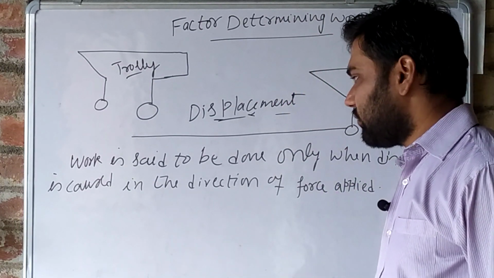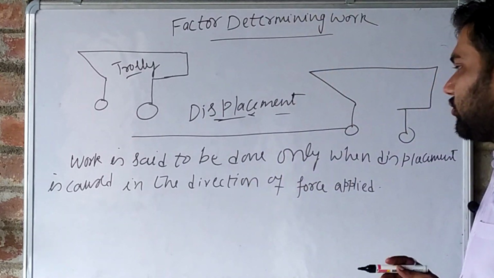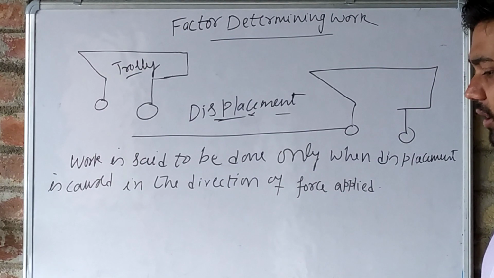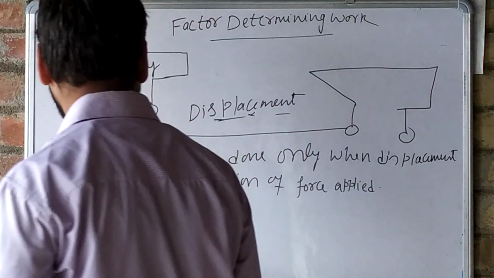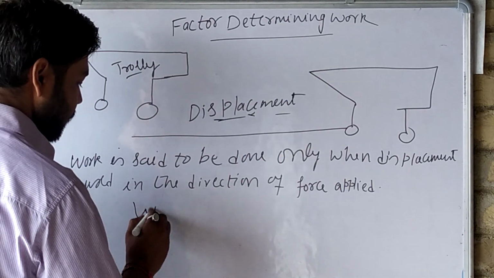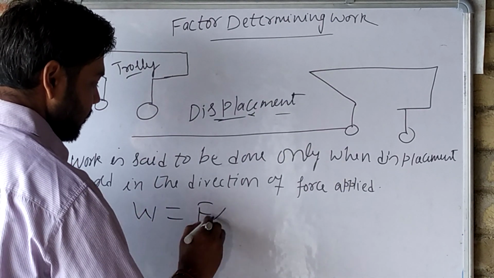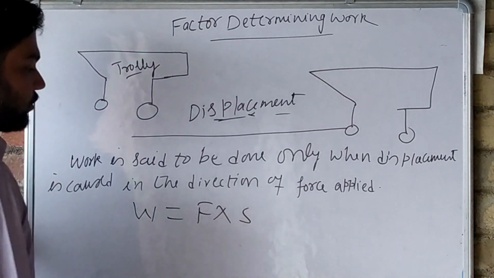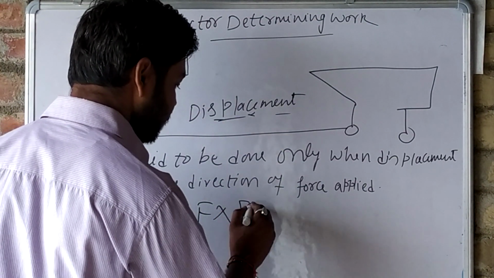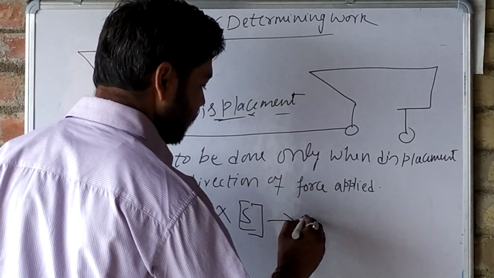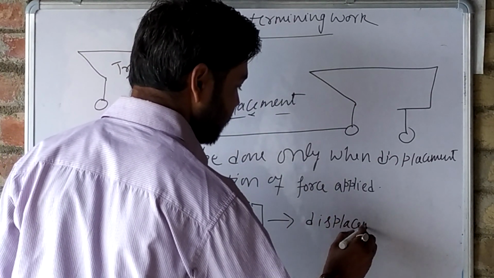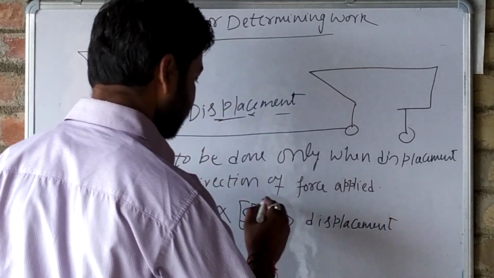So what is work? Work is said to be done only when displacement is caused in the direction of force applied. Now mathematically we can say that work done equals force into displacement, where S means displacement.